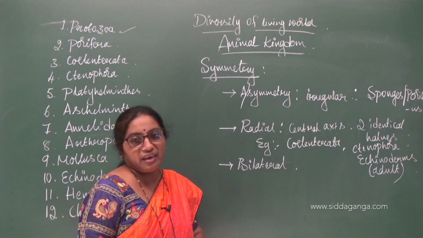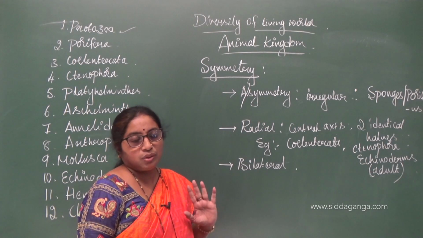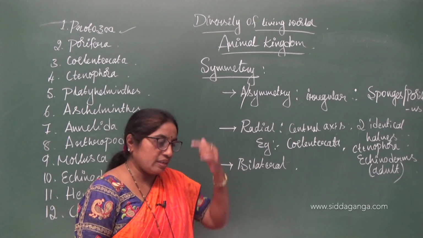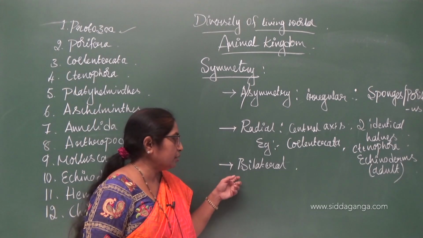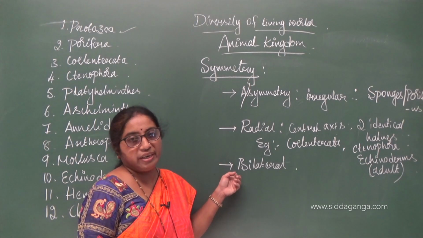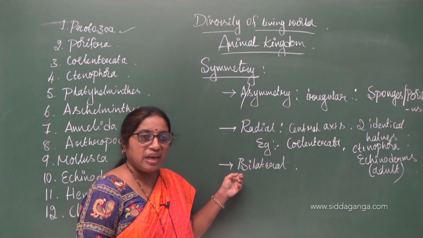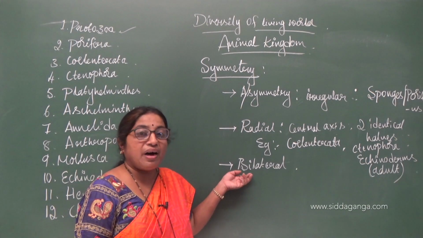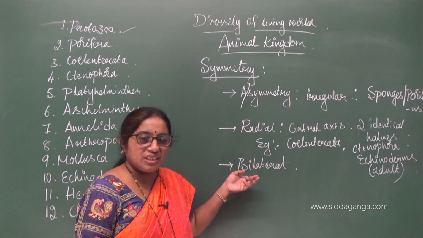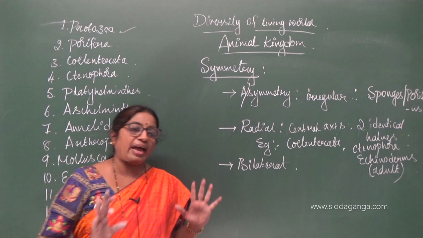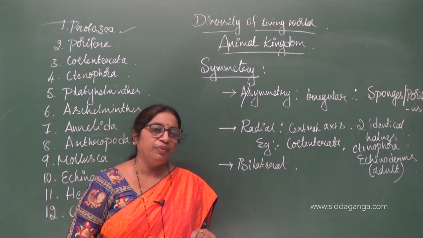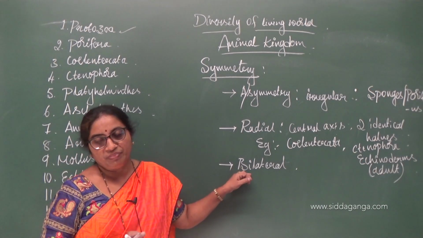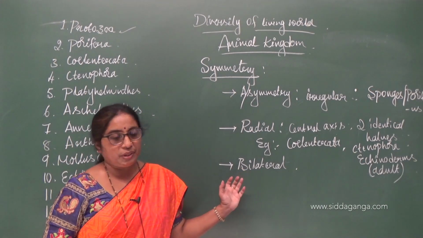Only in one plane it is cut, it gives two identical halves. You can't cut it in any plane. Only in the one plane, in the center, if you cut longitudinally, it gives two identical halves, and such type of symmetry is called bilateral symmetry. In this case, the organisms usually have paired organs in their body. Organs are paired, and hence if you cut them from top to bottom, they exhibit bilateral symmetry.